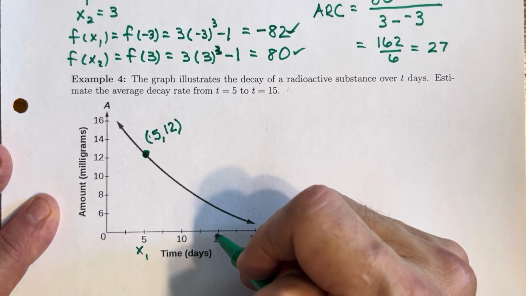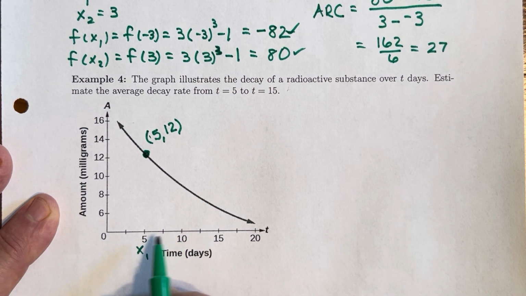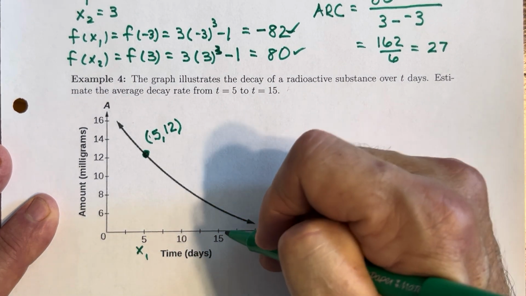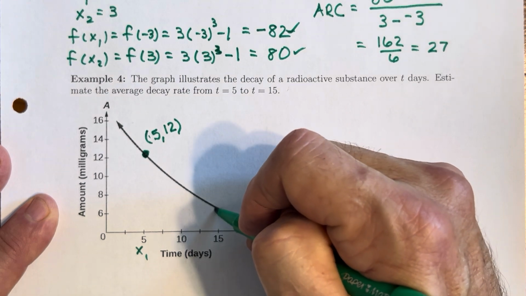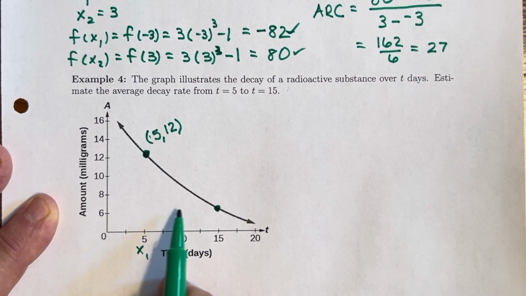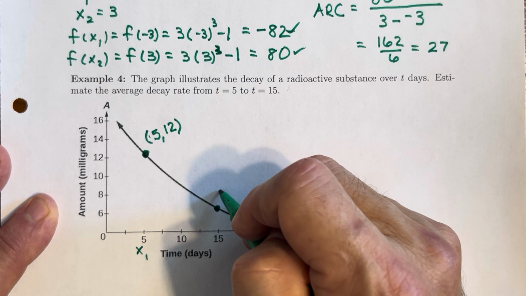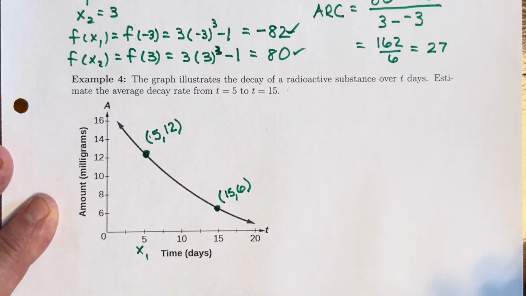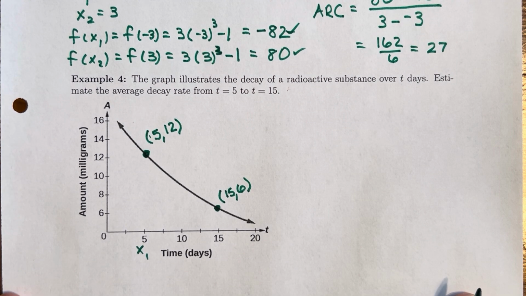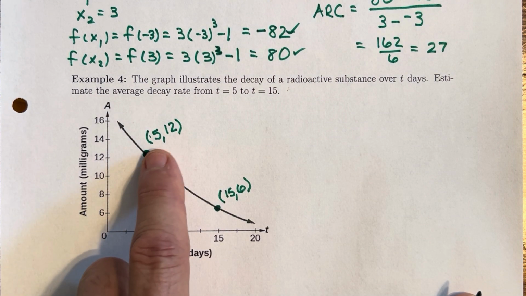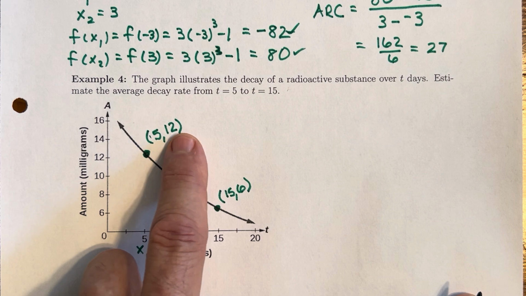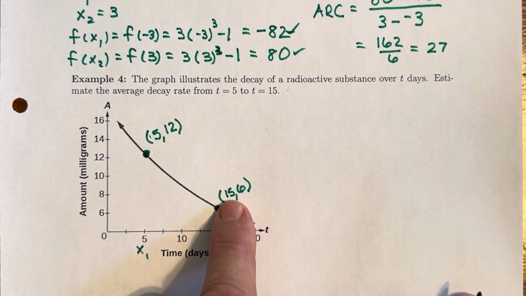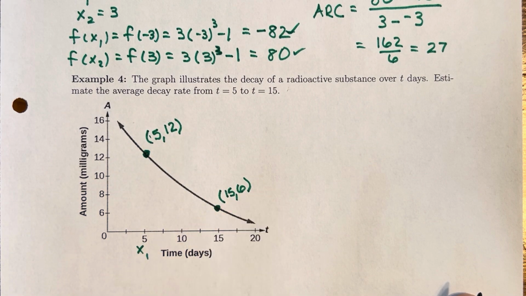At 15 days, so we span this interval from 5 over to 15, it looks like we're sitting right at 6 for the amount of that substance. So 15 days corresponds to 6 milligrams. So there's your 2 points, your x1, f of x1, x2, f of x2.